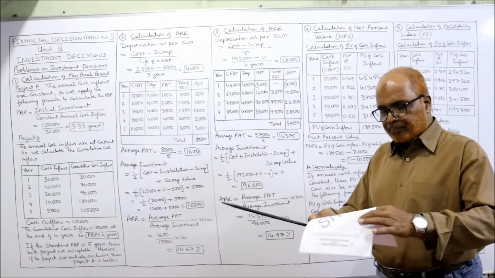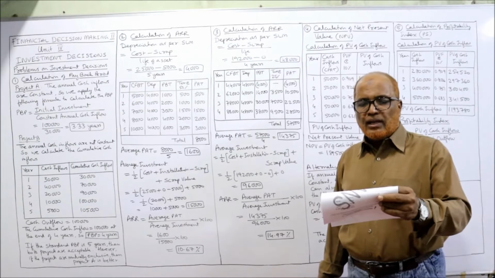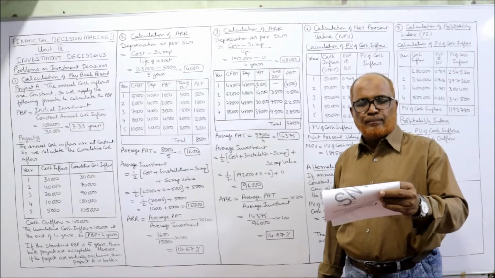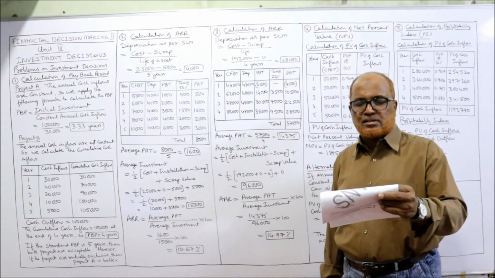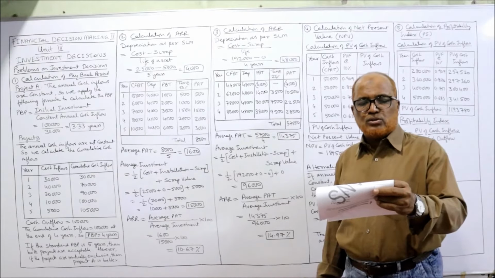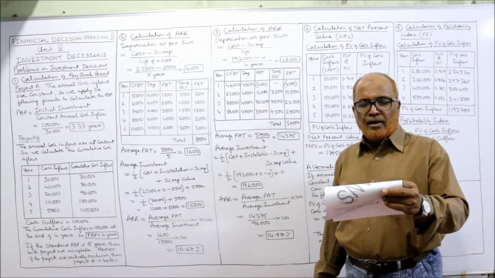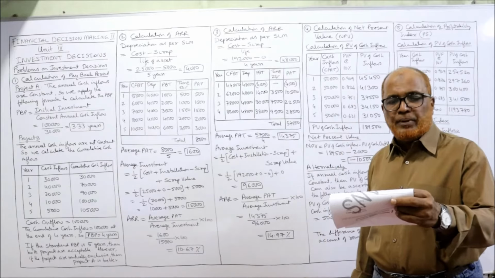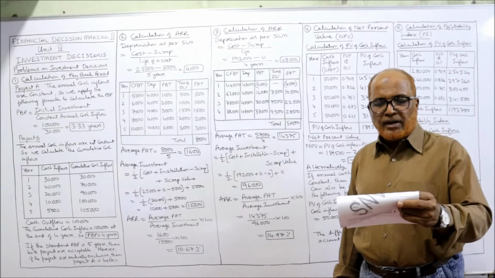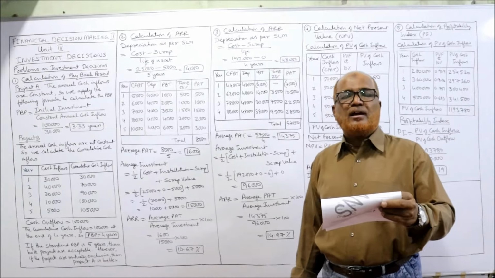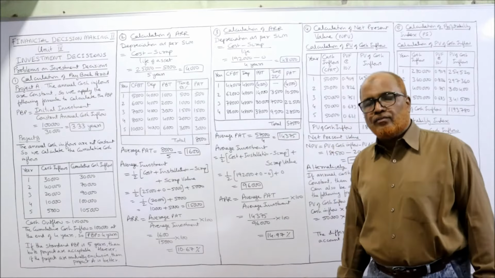Now see the third problem. The finance manager of a company has the following data. Operational life of the project is 4 years. The earnings before depreciation, interest and taxes are expected to be 44,000, 62,000, 78,000, 86,000. The 4 years is the life. Depreciation is on straight line basis and tax rate for the company is 25%. The investment required in the project is 1,92,000. This is the cost of the project. Find the ARR of the project.